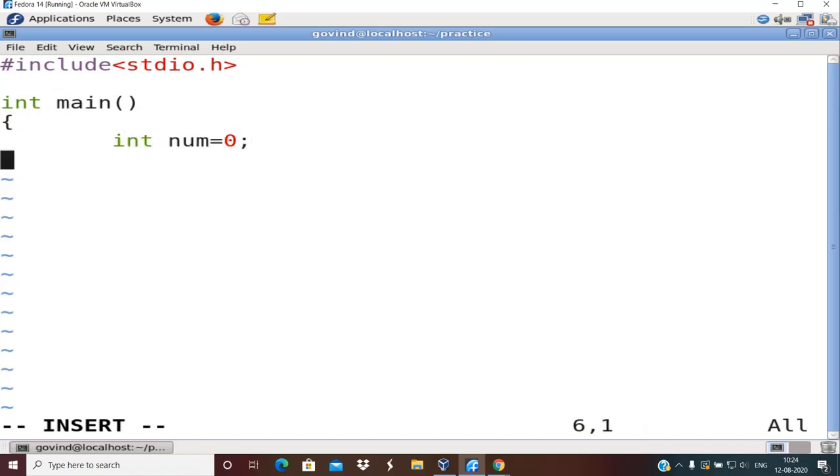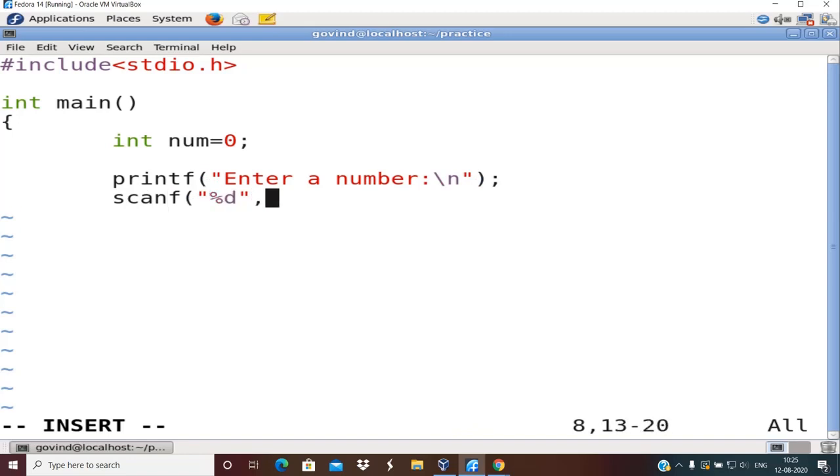So I'm going to check whether that number is even or odd. In the previous session we used a ternary operator for doing this. This time I'll be using if else for implementing that. So I'll enter printf, enter a number, backslash n, scanf, percentage d, ampersand num. This time I'll check if num mod 2 equal to 0.